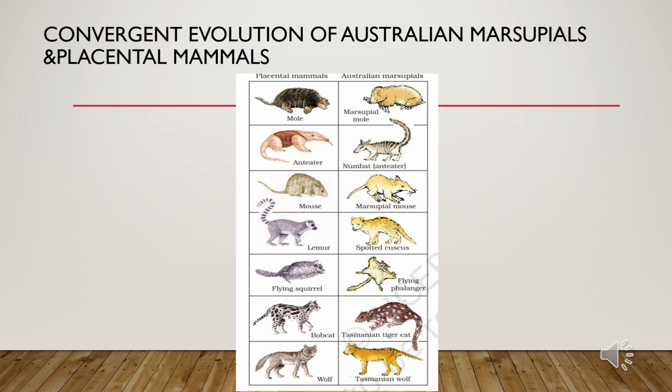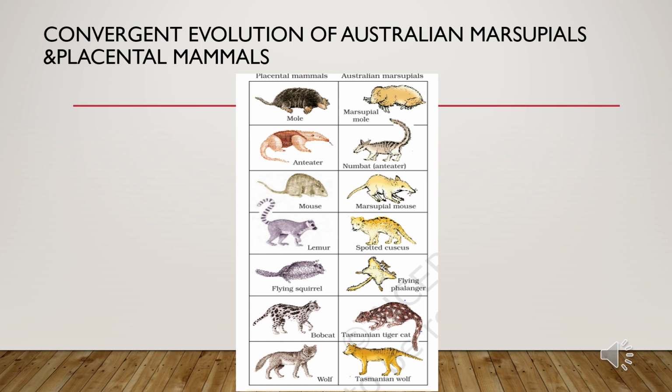Australian marsupials and placental mammals show convergent evolution, for example placental wolf and Tasmanian wolf marsupial. Various aquatic vertebrates not closely related show marked convergent evolution. Anteaters such as spiny anteaters and scaly anteaters belong to different orders of class Mammalia, not closely related, but have acquired similar adaptations for a diet of ants, termites and other insects.